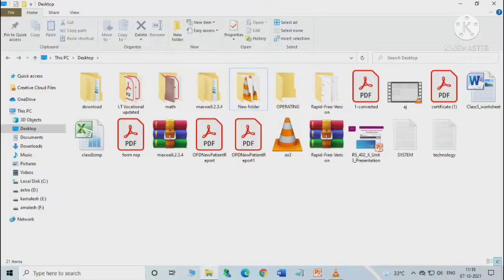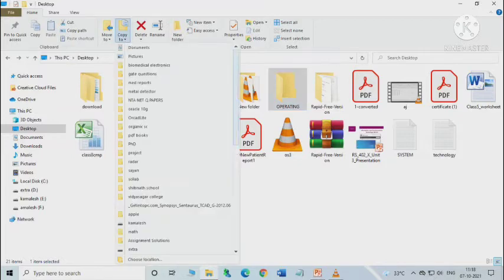Okay, now we learn how to copy a file or folder from one drive to another. At first choose the file or folder, then choose the Copy to option.